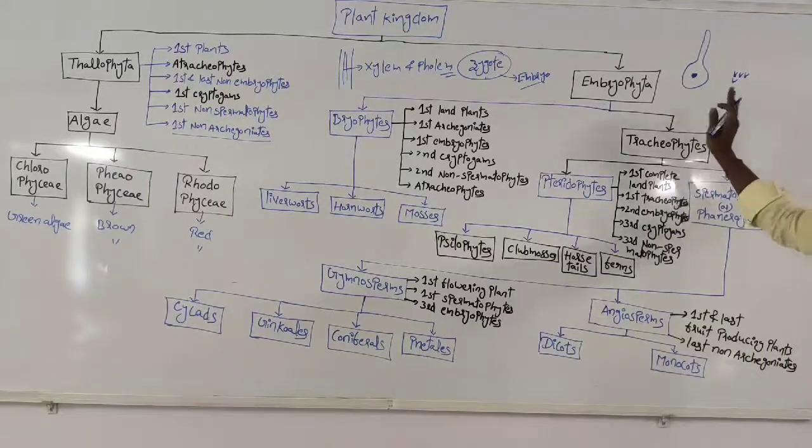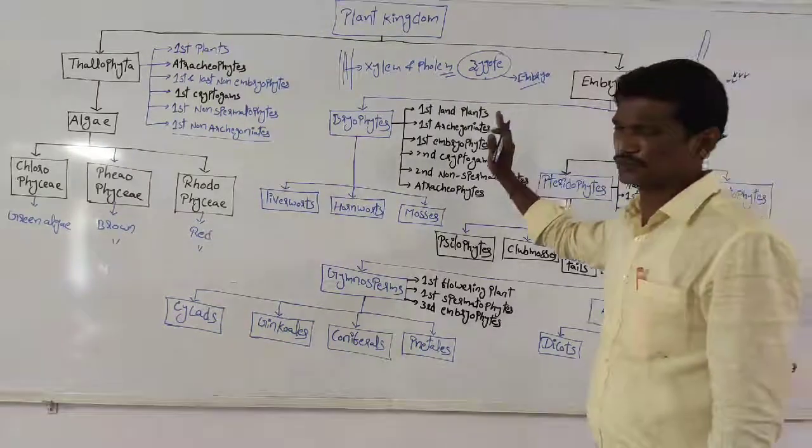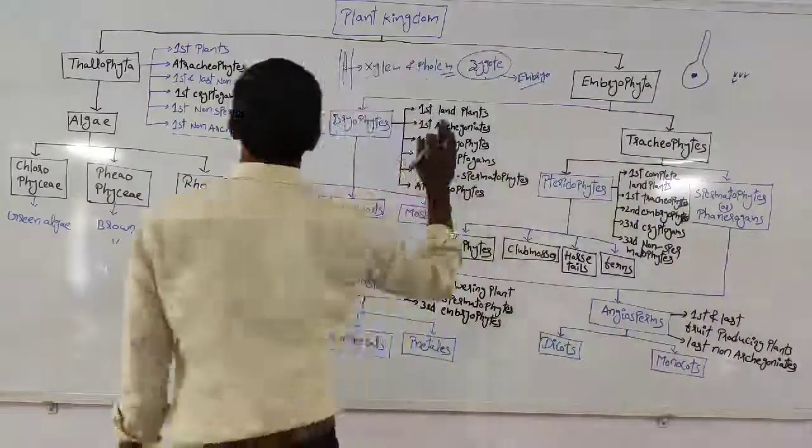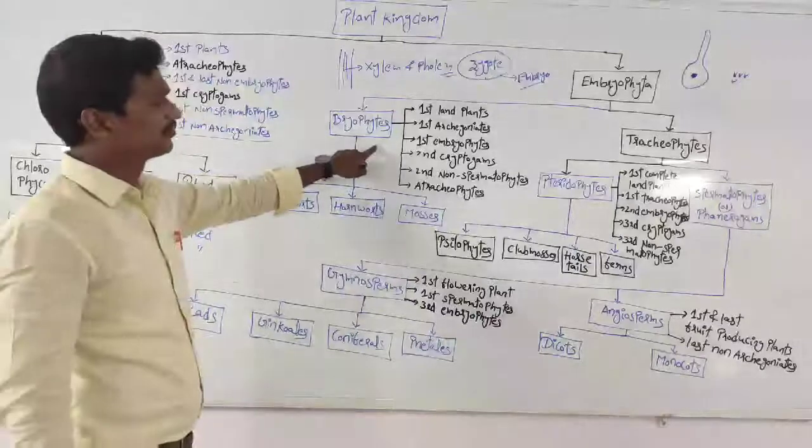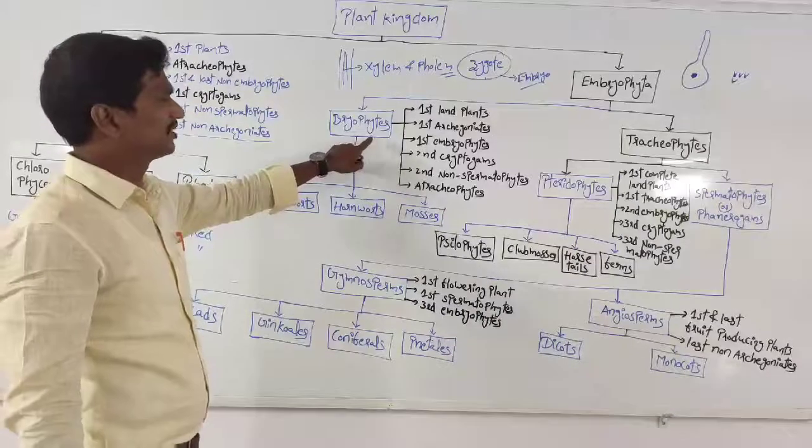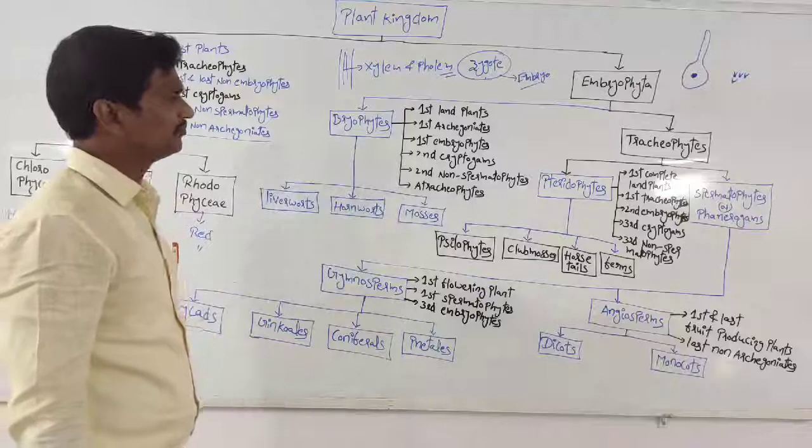See the difference between bryophytes and tracheophytes. In bryophytes, the xylem and phloem are absent. Tracheophytes are the ones that have xylem and phloem.